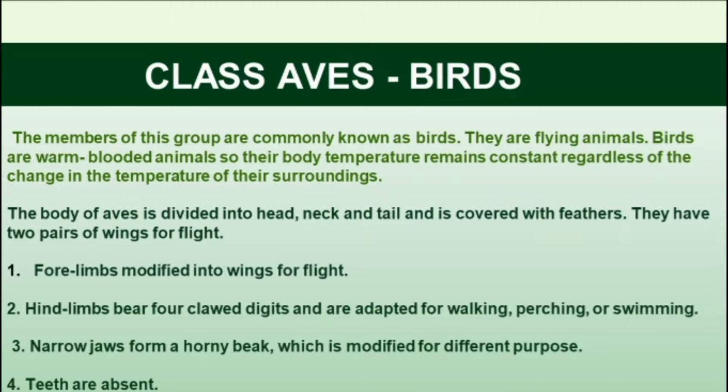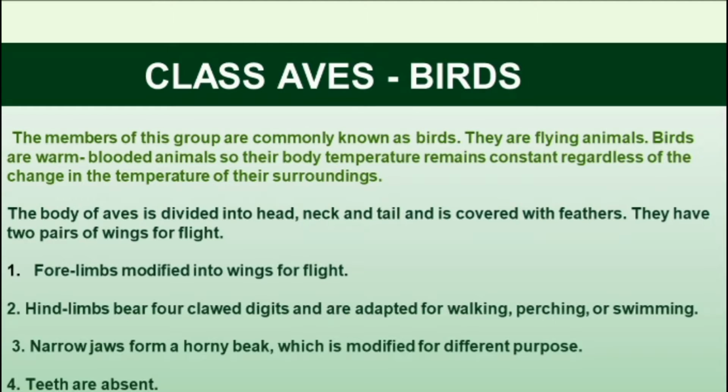The body of Aves is divided into head, neck, and tail, and is covered with feathers. This is the most attractive and interesting feature. The body surface is covered with feathers, and you can see many birds with feathers of different colors.